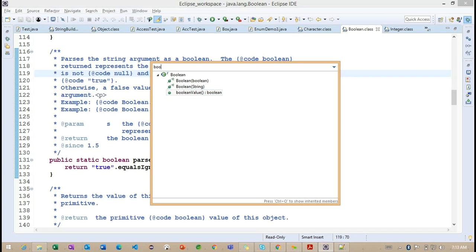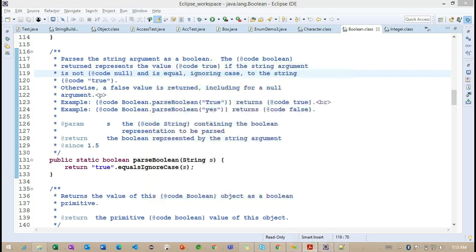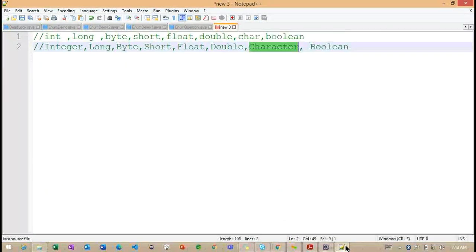Getting the point. It's going to append with every class, like if it is a long value, if it is a short value. The value is going to be appended into each of the primitive classes here. Right. So we'll have a simple example on this wrapper class.